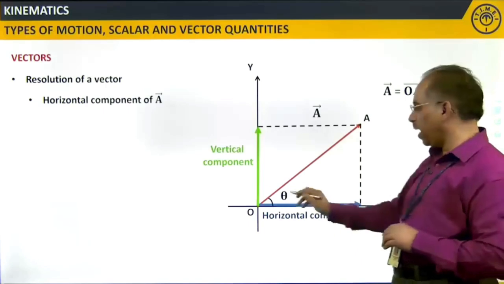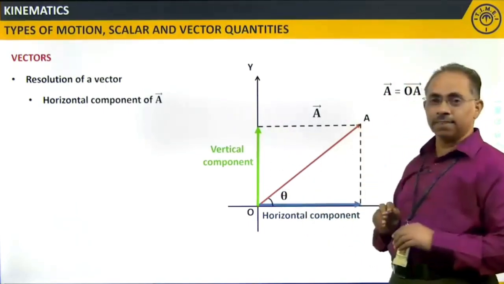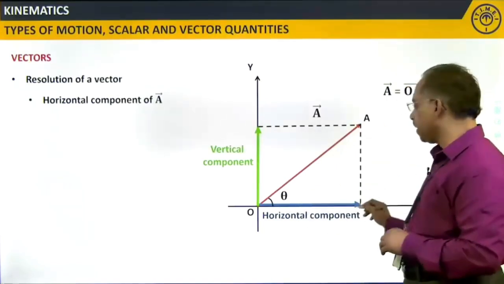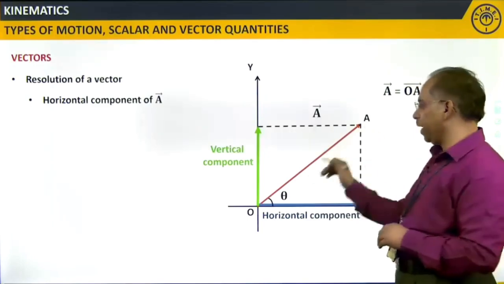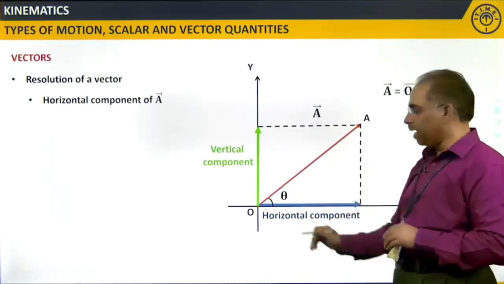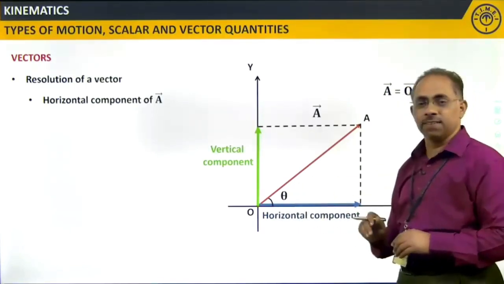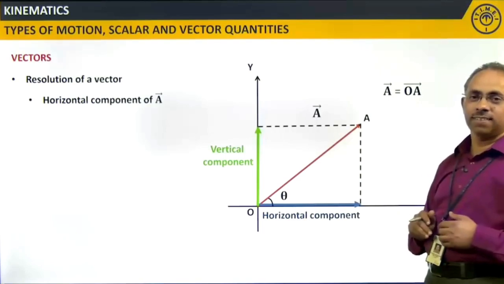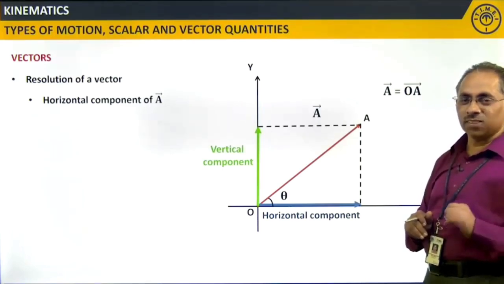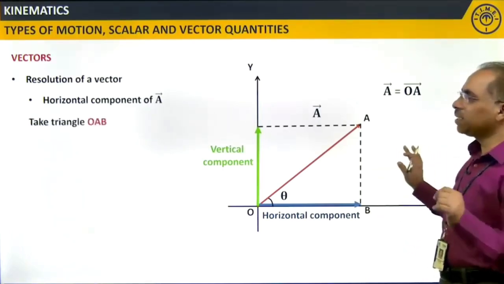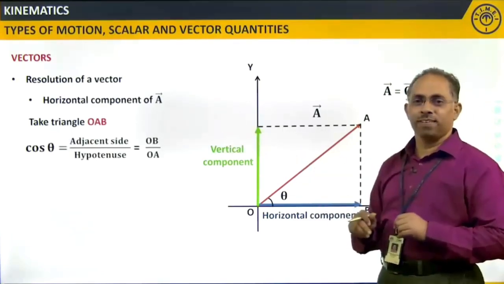Fine. Now, I have a right angle triangle over here with this angle theta, and I have one more right angle triangle over here with this angle theta. I know the length OA. I want this horizontal part, whereas this angle theta is given. How to relate that? I have given enough clues, right? So, you can use the concept of trigonometry over here.